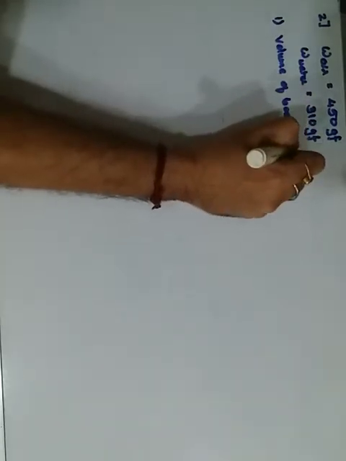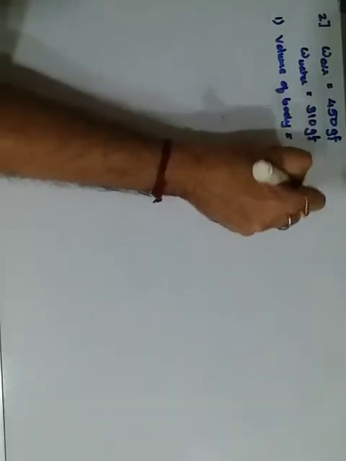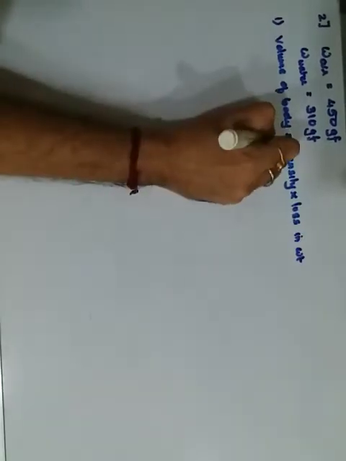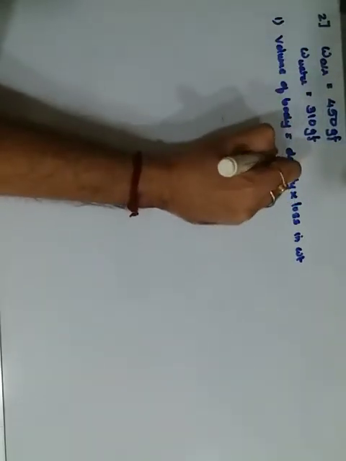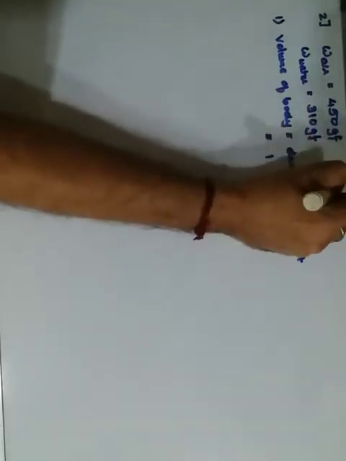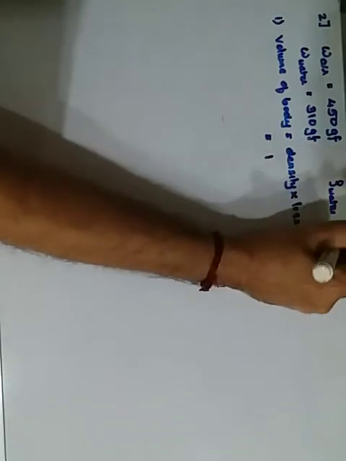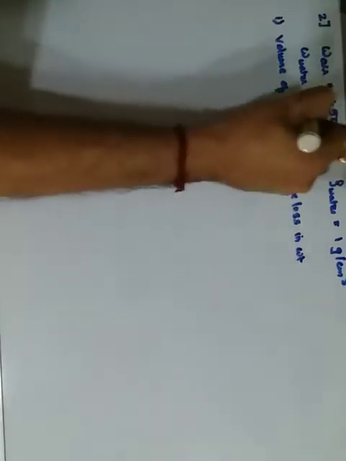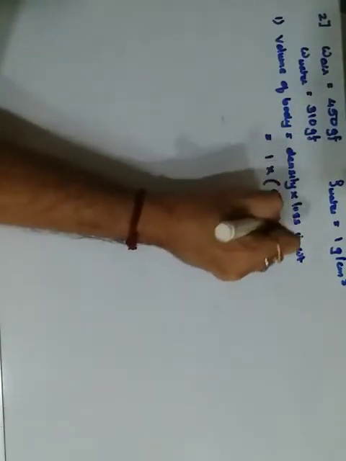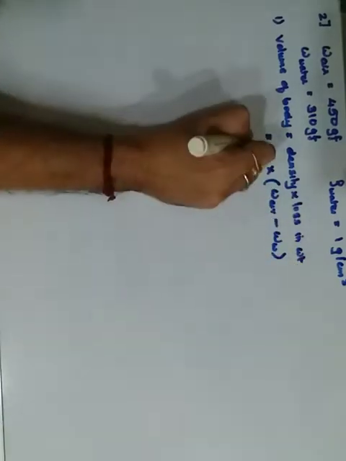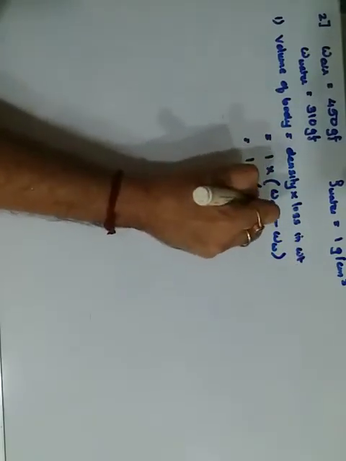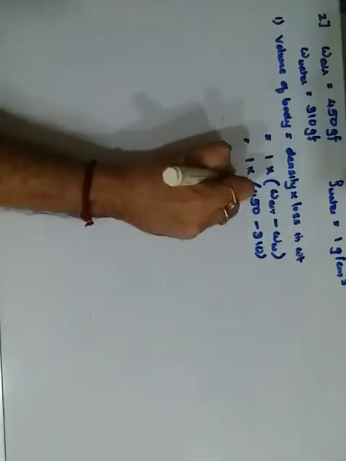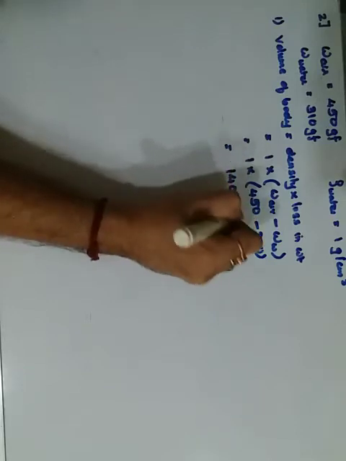It is simply the density into loss in weight. Loss in weight we already know. Density of water is 1 gram per centimeter cube into loss of weight. Loss of weight is weight in air minus the weight in water. That is 1 into 450 minus 310, which gives me simply 140 volume. Volume is given in centimeter cube.